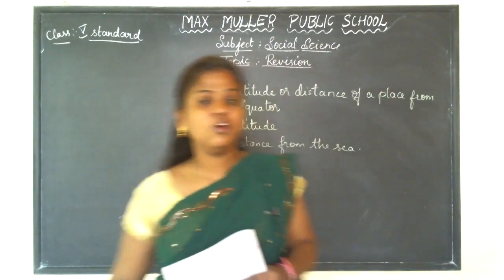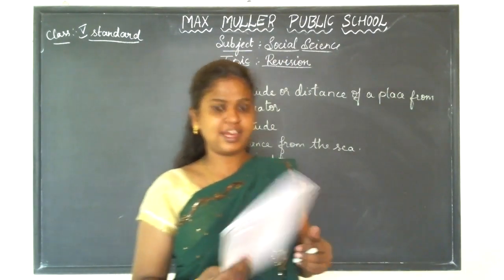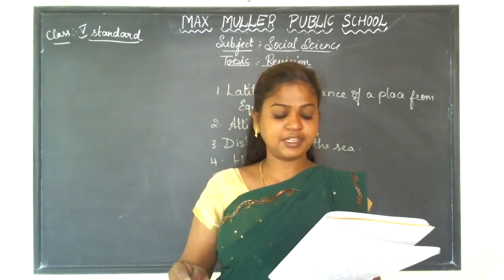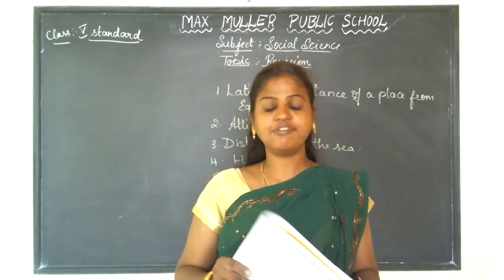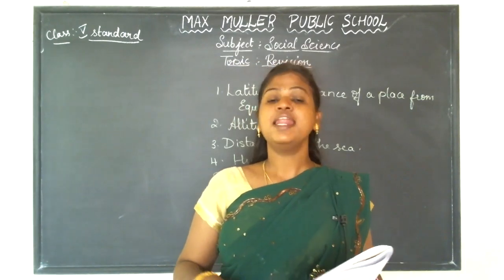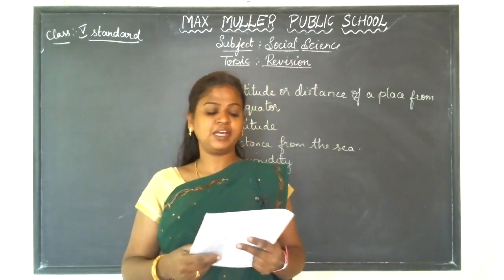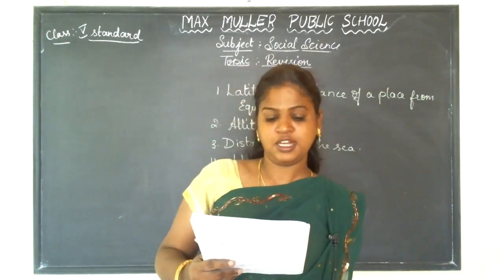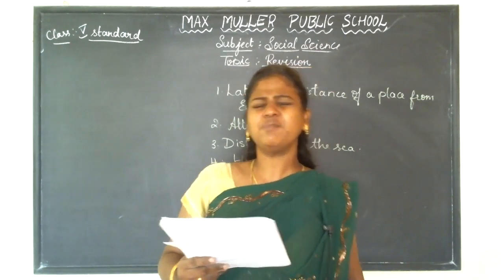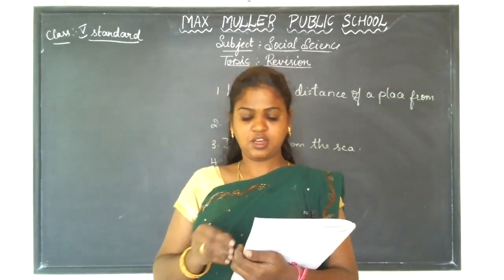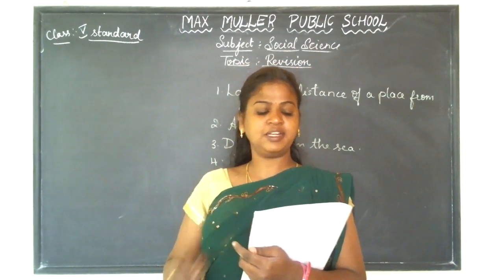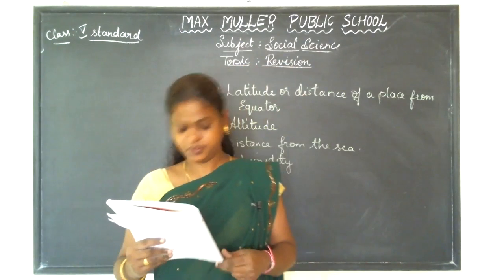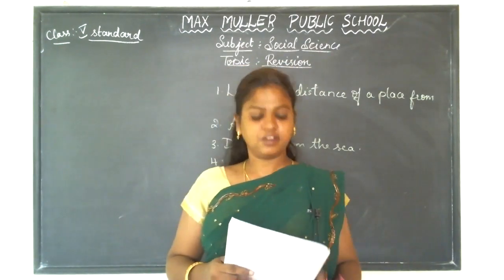So this is the first question and answer. I just read once, listen. What factors affect the climate of a place? The factors that affect the climate of a place are latitude or distance of a place from the equator. Second is altitude. Third one is distance from the sea. The fourth one is humidity. Fifth one is winds. So this is the first answer.